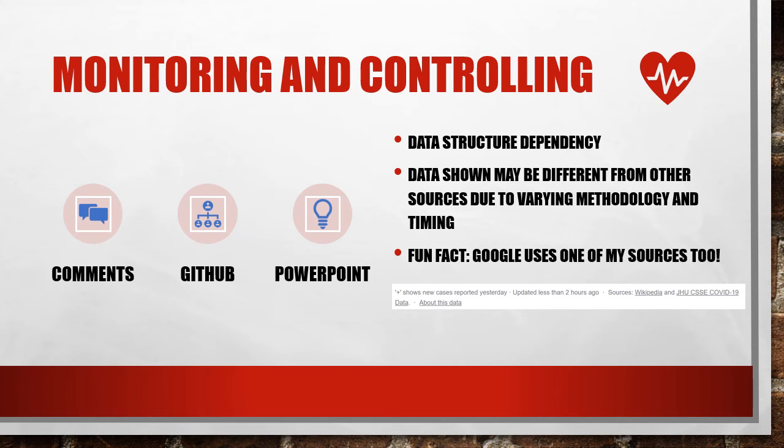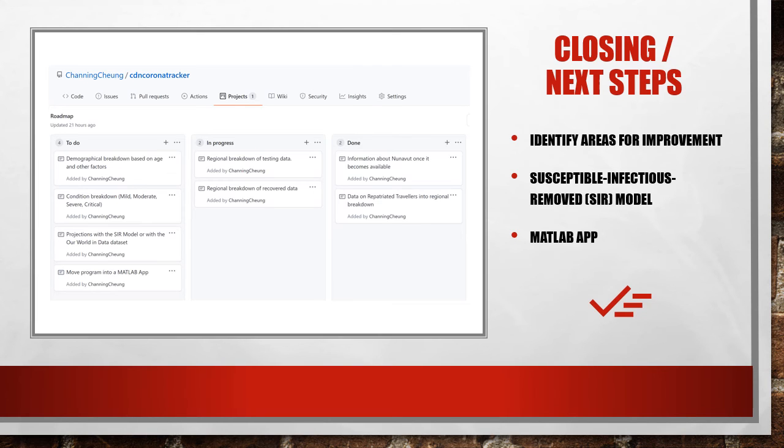The control phase was where I added most of my comments and learned to work with GitHub. I also learned the limitations of my program, which included the dependency on the data structure of my sources. If they change, my program will be affected. In the closing phase, I reflected on the past few months. In the future, I hope to add a demographical and condition breakdown, projections with the SIR model, and transfer the program into a MATLAB app.